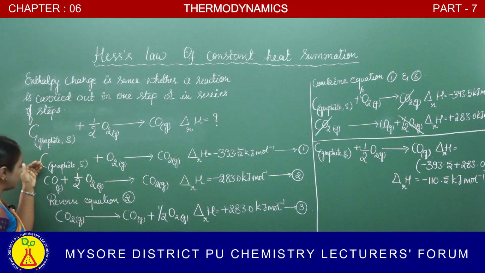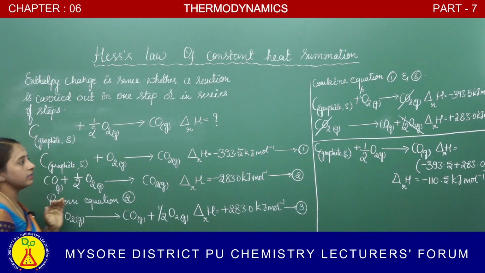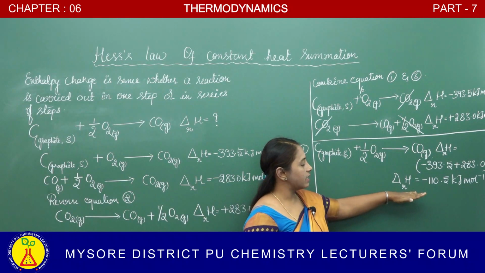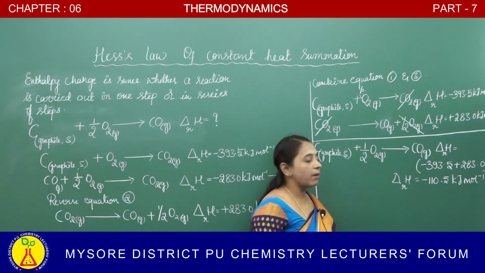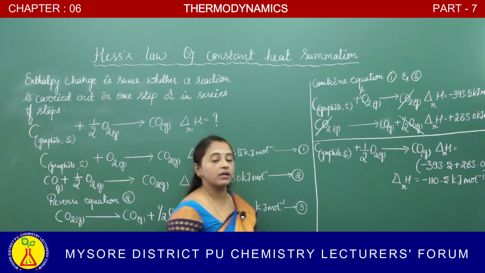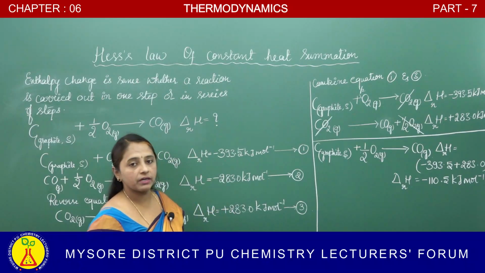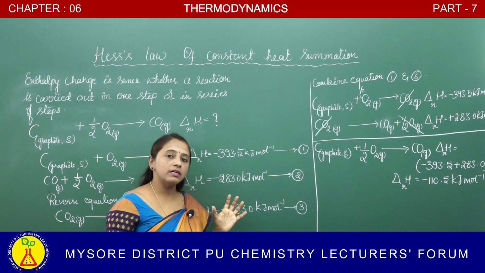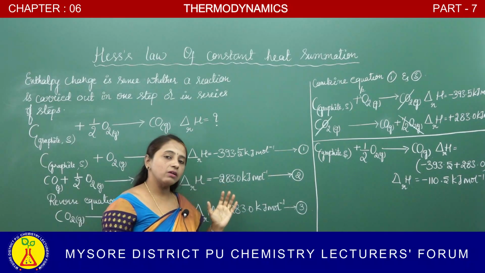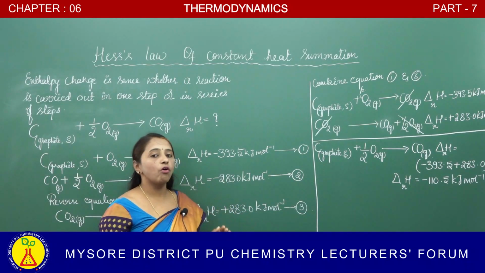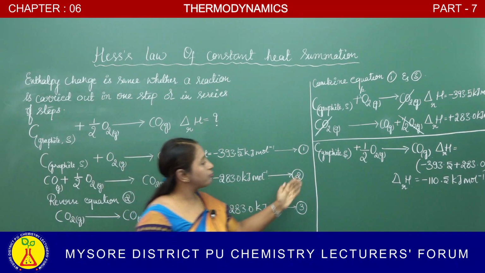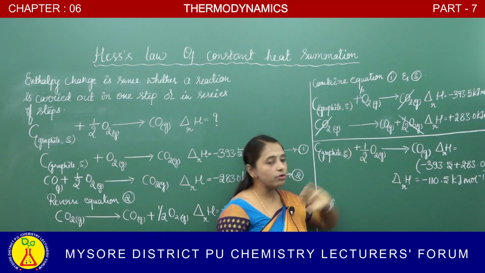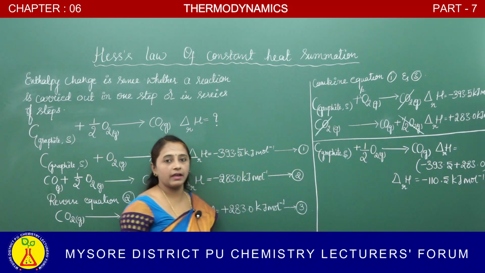And if you combine equation 1 and 3, you are going to get the required equation. So what is the enthalpy of reaction here? Minus 110.5 kilojoule per mole. Okay, here by using Hess's law, we have calculated enthalpy of reaction of the conversion of carbon to carbon monoxide.